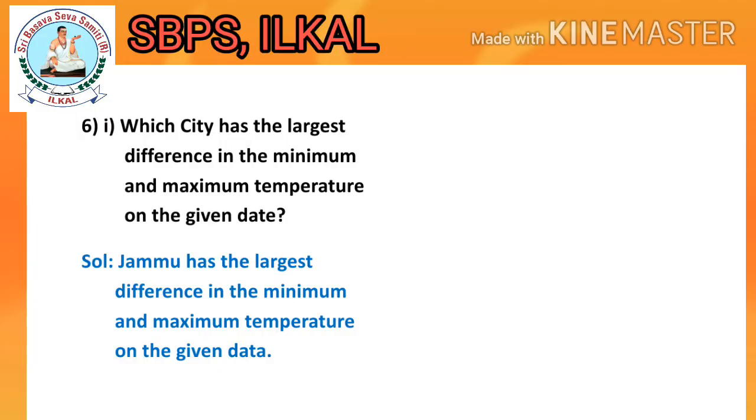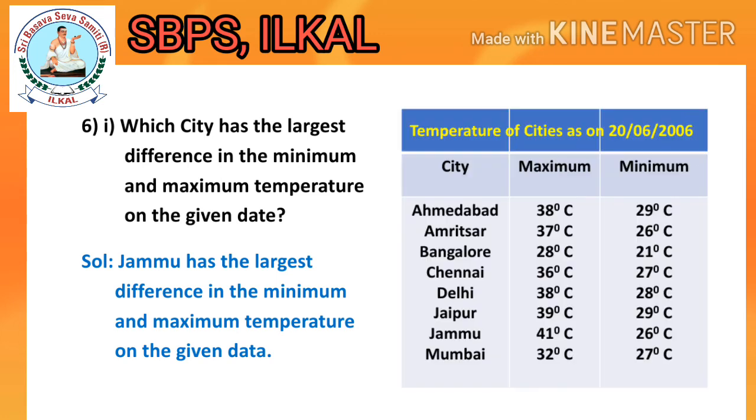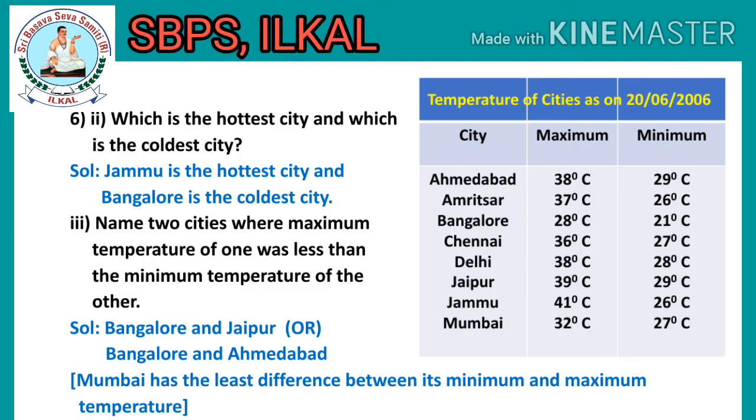Now, let's answer the next questions. First one, which city has the largest difference in the minimum and maximum temperature on the given date? They gave a particular date, children, that is 26/2006. On that particular date, which city has the largest difference in the minimum and maximum temperature? Solution. Jammu has the largest difference in the minimum and maximum temperature on the given date. Second question. Which is the hottest city and which is the coldest city? Solution. Jammu is the hottest city and Bangalore is the coldest city.